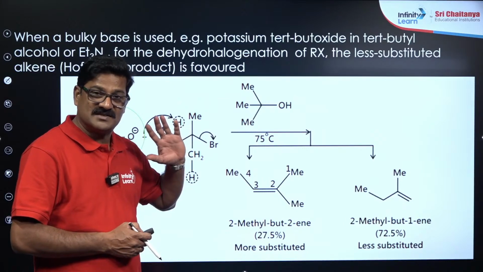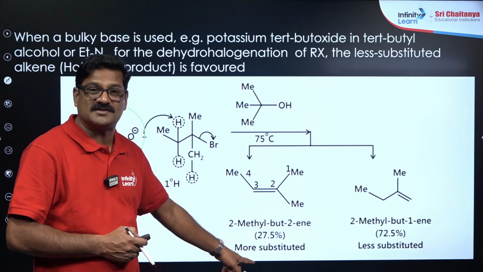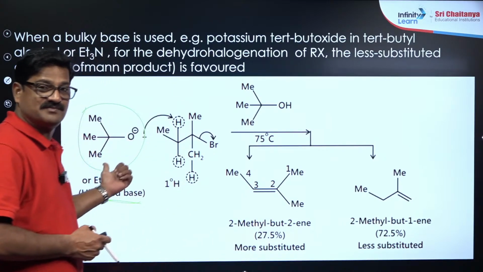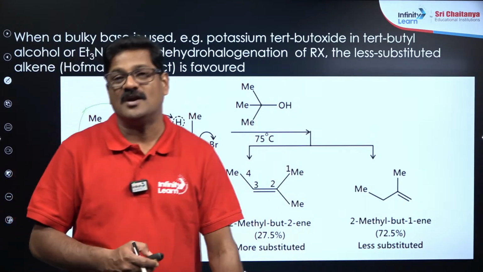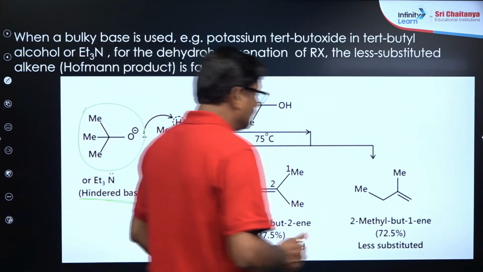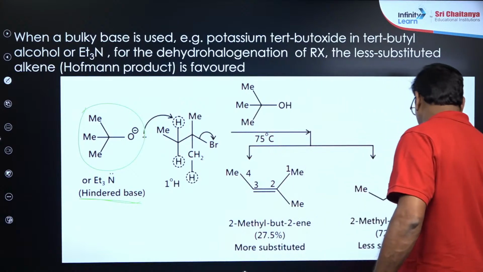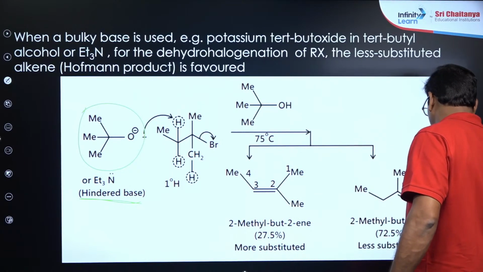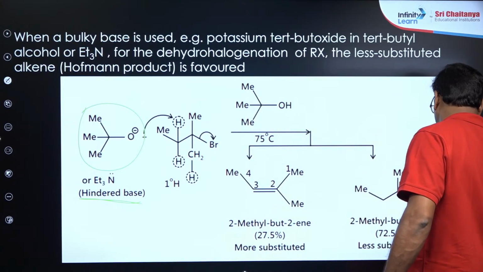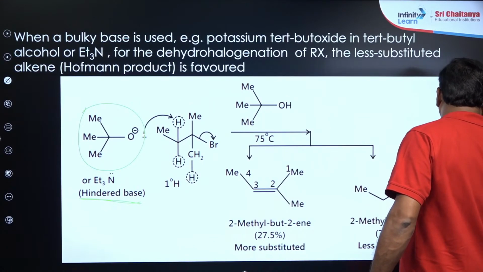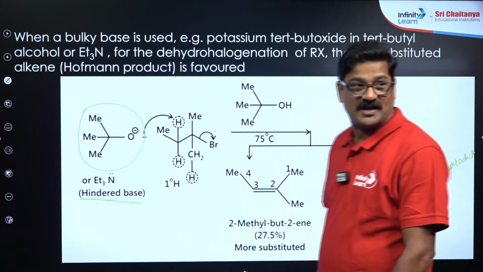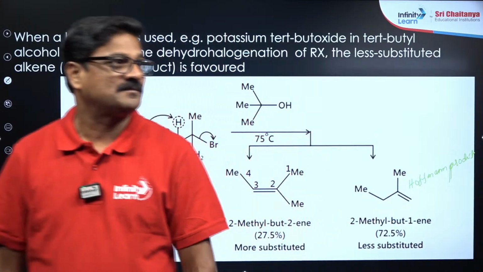So if the base is simple, the Saytzeff product is the major. If the base is bulky, it is going to be the less substituted Hoffman product. This is what you call the Hoffman product. Understand? Clear? Mariam, any doubts?